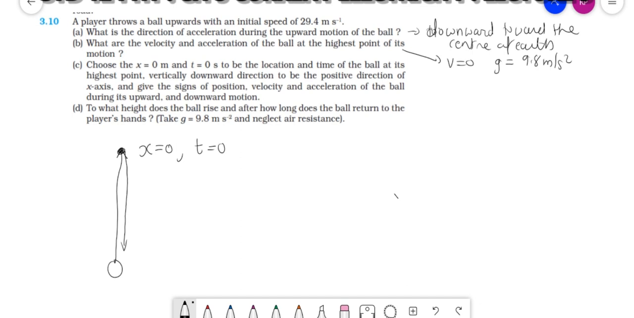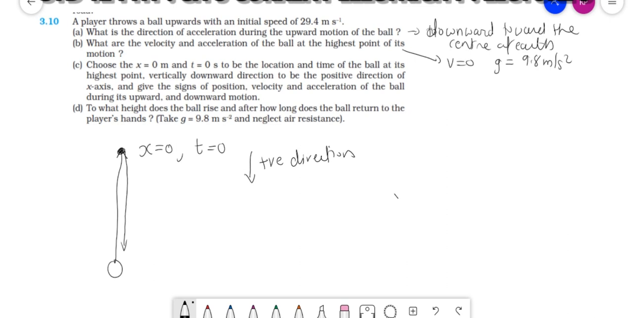Okay. So now, vertically downward direction to be positive means I have to take this direction as the positive direction of the x-axis, and give the sign of position, velocity and acceleration. Clear? See here, vertically downward direction to be positive. Now, during the downward motion, the sign of position, velocity and acceleration.